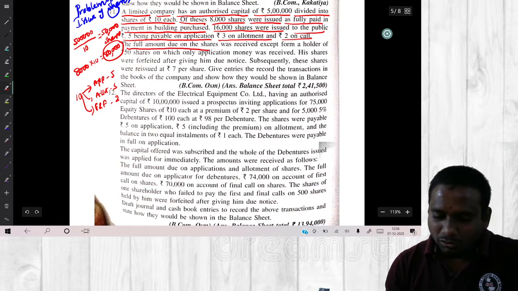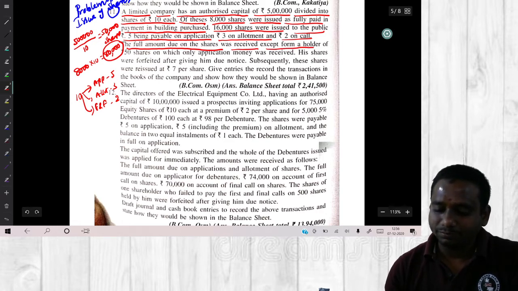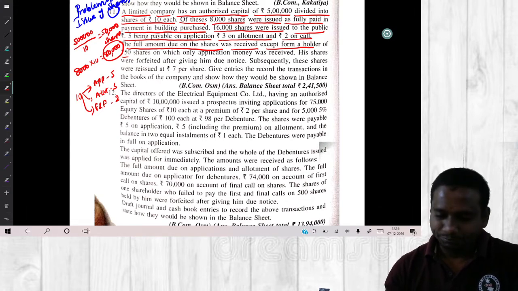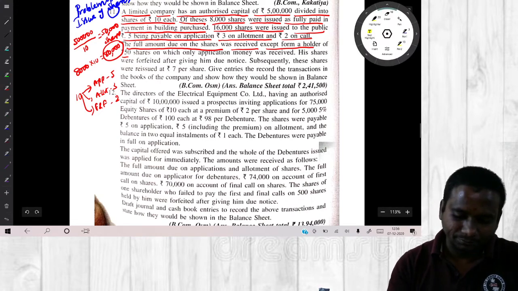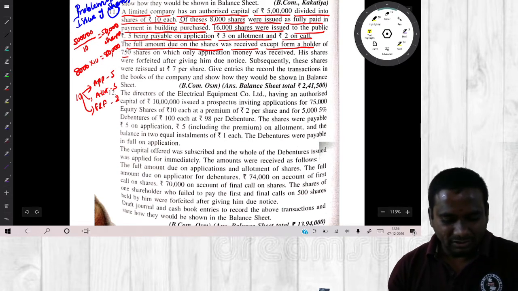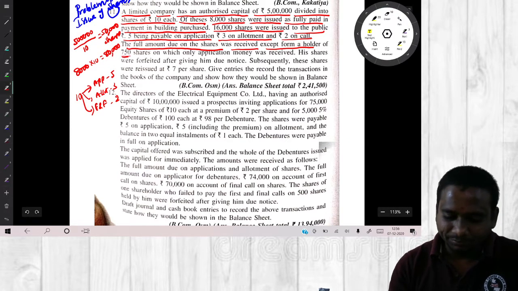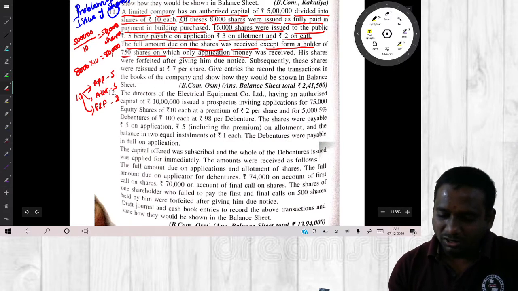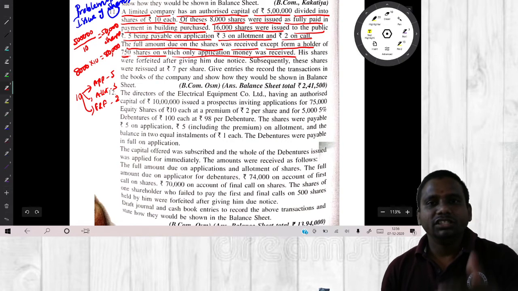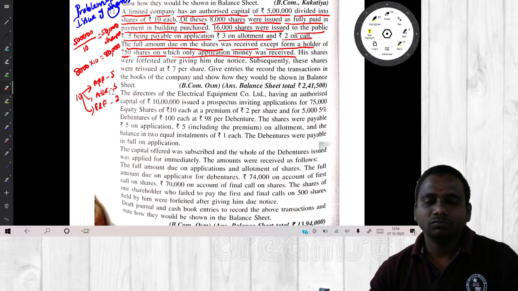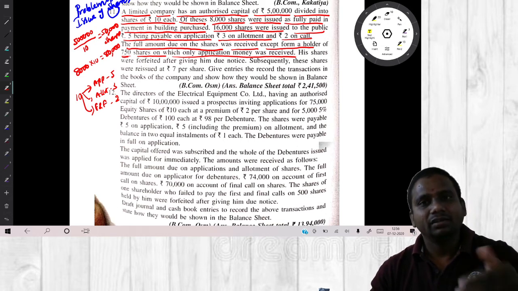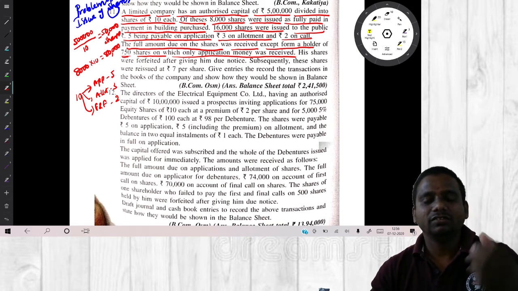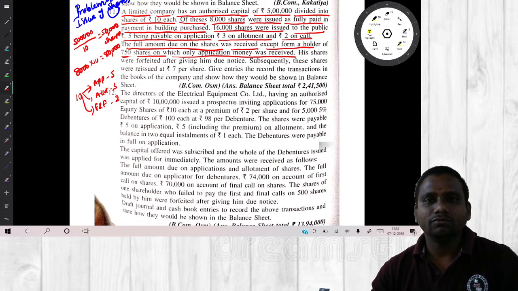The full amount due on the shares was received except from a holder of 750 shares on which only application money was received. The public subscribed for 16,000 shares and paid 5 rupees on application, 3 rupees on allotment and 2 rupees on first and final call.